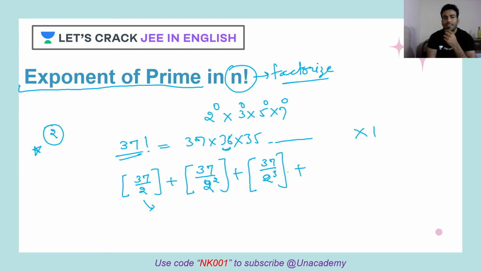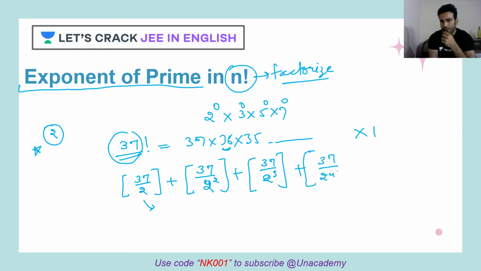Now you might ask, till when do I have to keep dividing and adding the greatest integer? It is very easy. The moment your power of 2 goes beyond your number n. See, here it is 37. As we know, 2 raised to 5 is 32, right? The moment I do 2 raised to 6, that is 64. Obviously, it can't have any 2 raised to 6. So we will be doing till 2 raised to 5 only. We can't go beyond. We always go till the maximum power of 2. So I'll keep dividing.